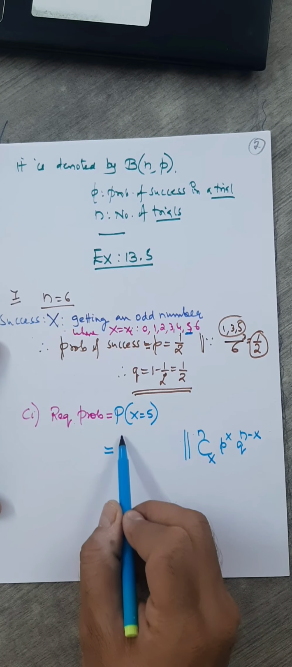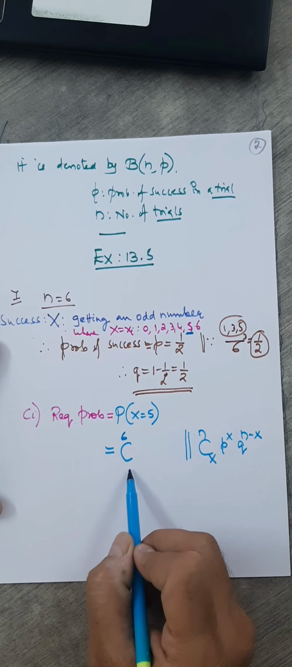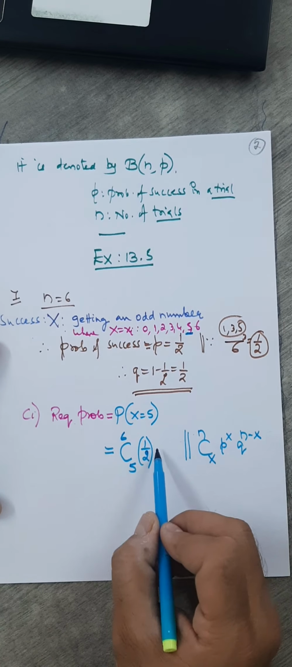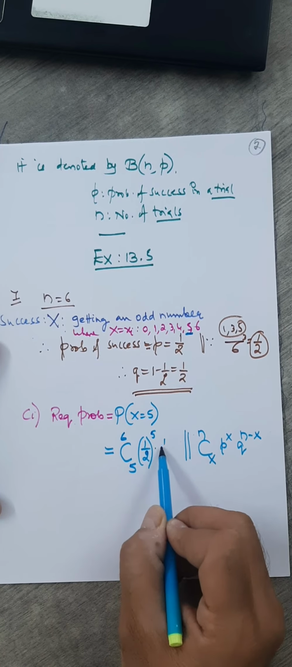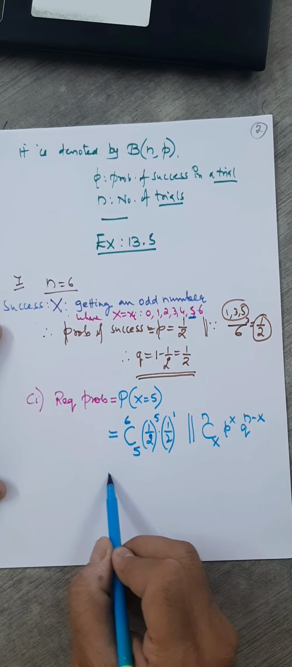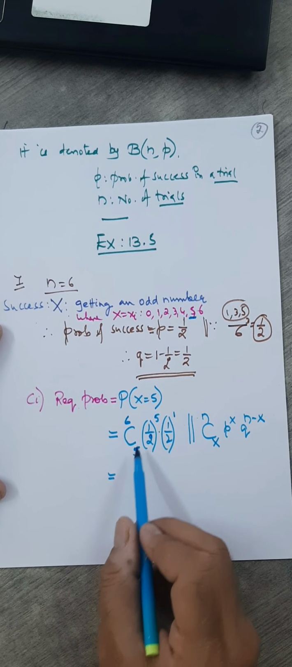So here n means 6. 6C5 into P means half. What is P? That is half. Half raised to 5 into 1 by 2 raised to 1. Okay. So what is 6? Now you need to simplify this.